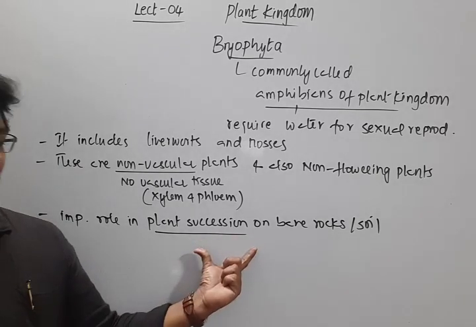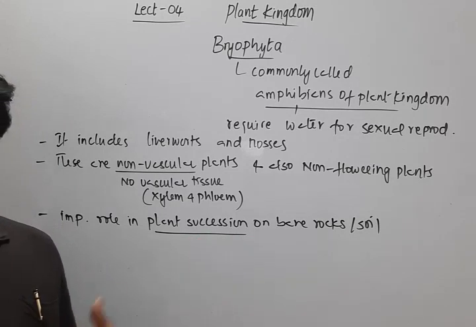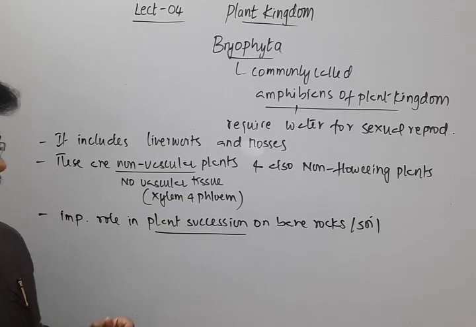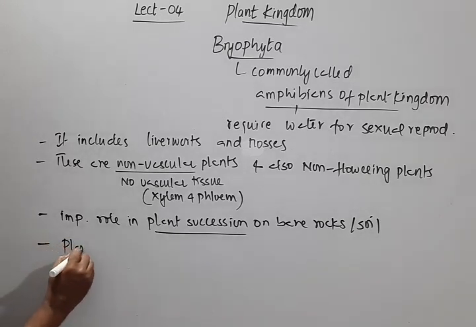So a bare rock in the course of time may develop into a forest. That process is what we call plant succession, and some species of these bryophytes help in plant succession.